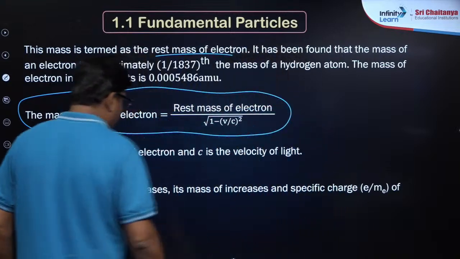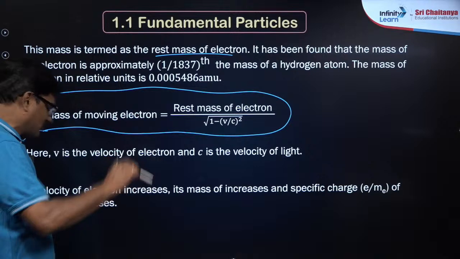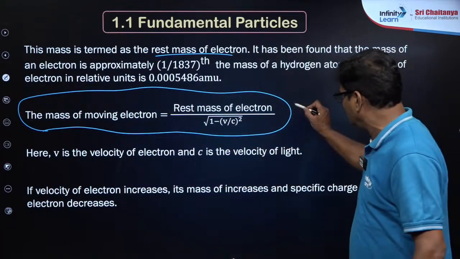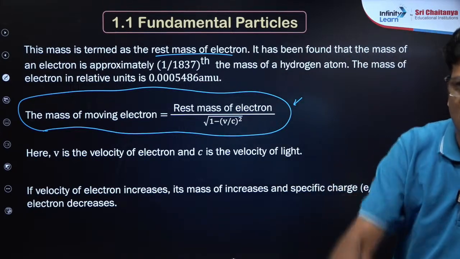If the velocity of the electron increases, the mass increases and the specific charge decreases. Okay, that's a different matter. Try to keep this formula in your cheat sheet, beta.